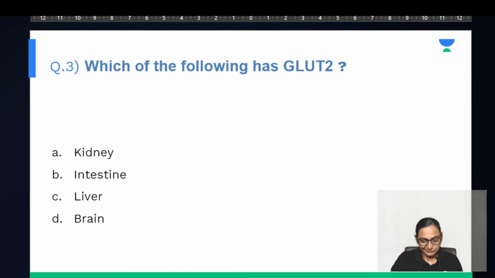Now, next. Which of the following has GLUT2? Anybody with options? Yes. GLUT2 is present in kidney, intestine, liver, or brain. So GLUT2 is present in kidneys. GLUT1 is present in intestine.